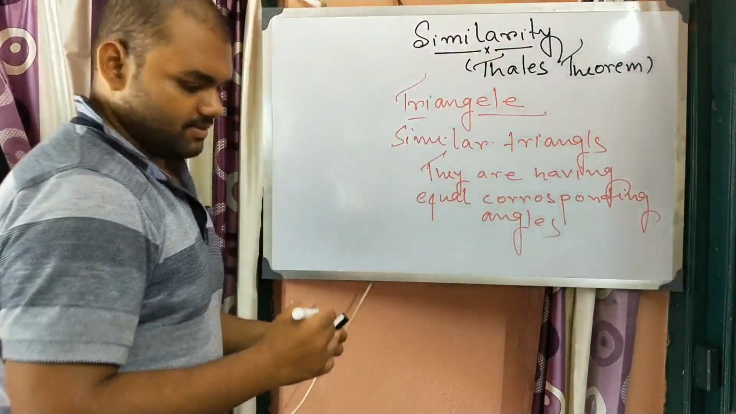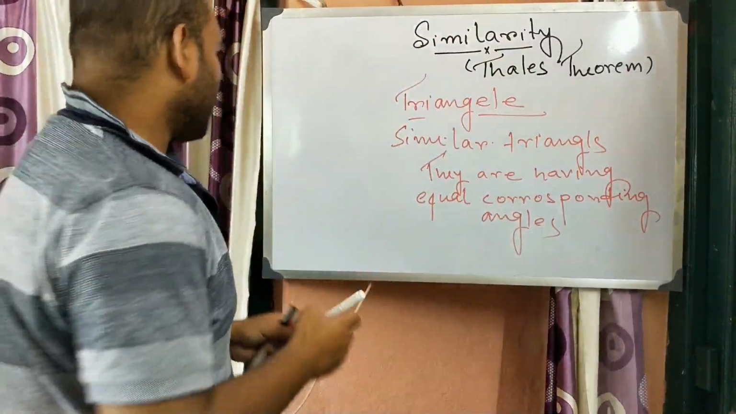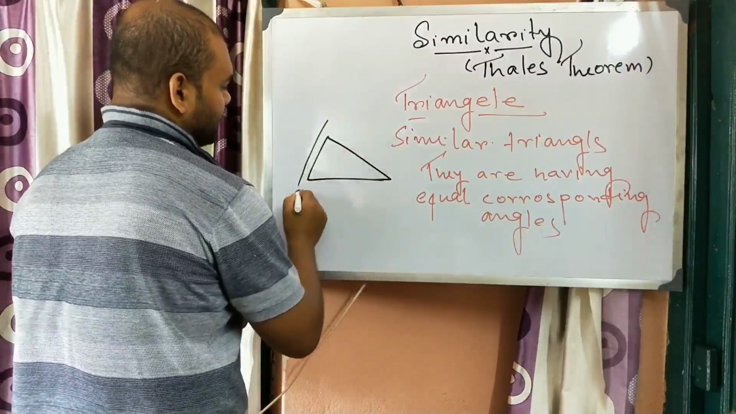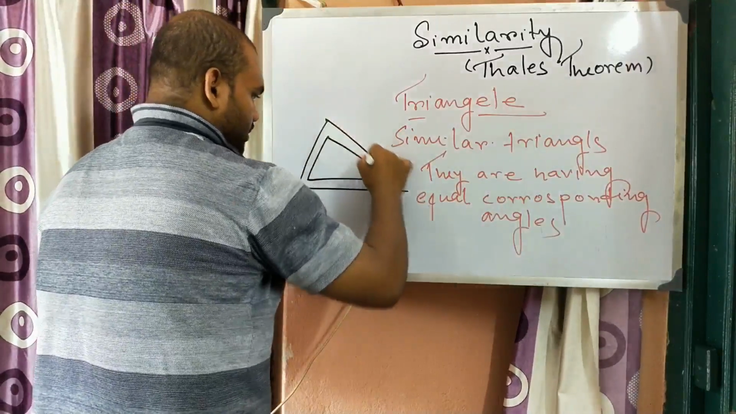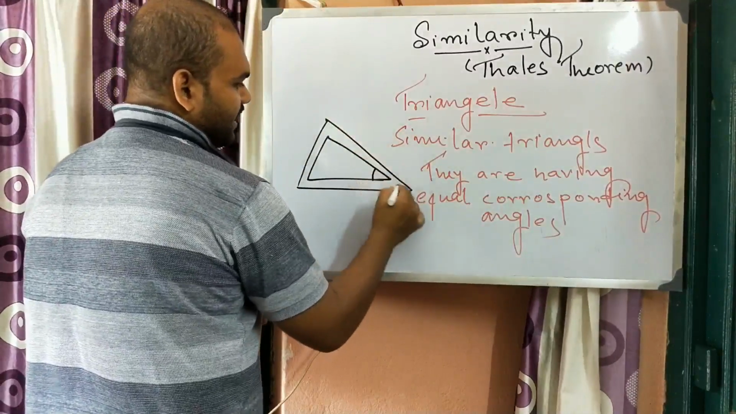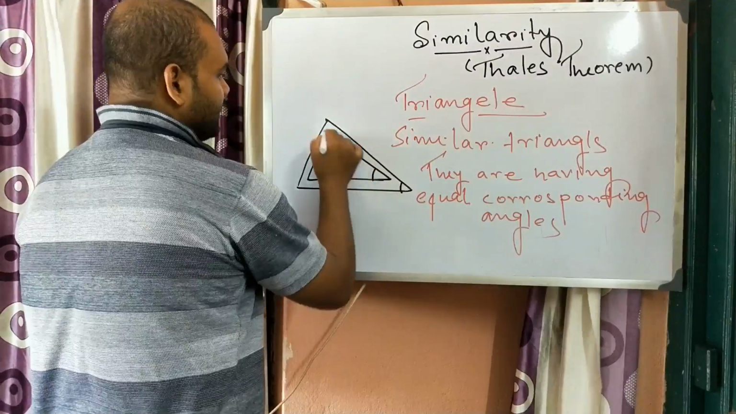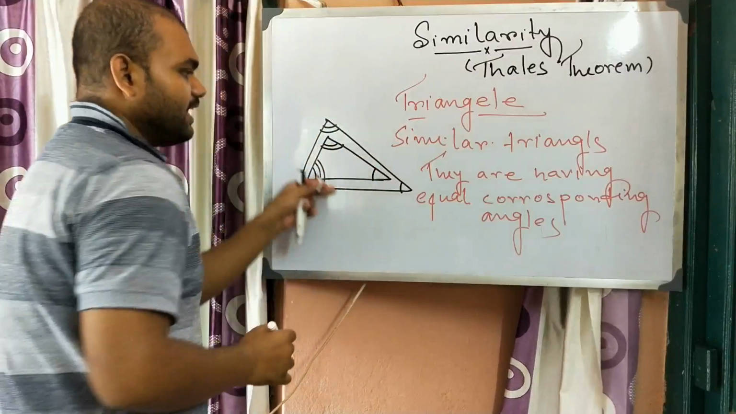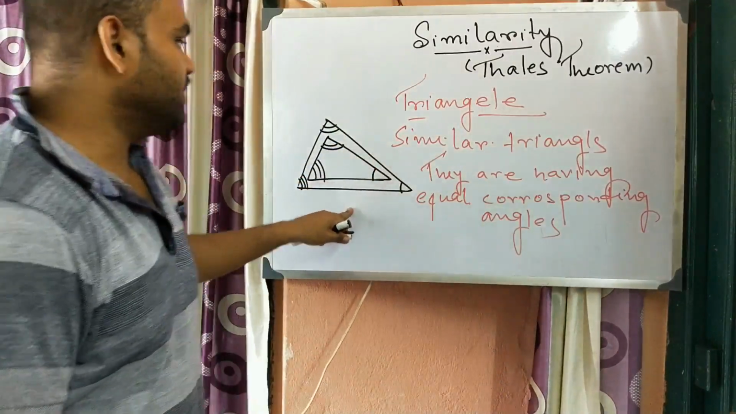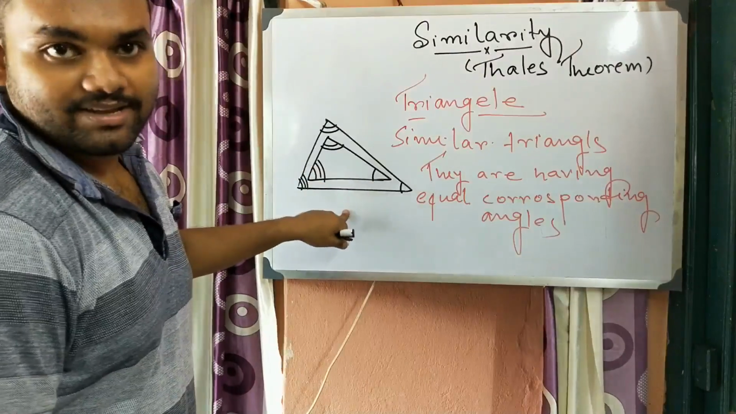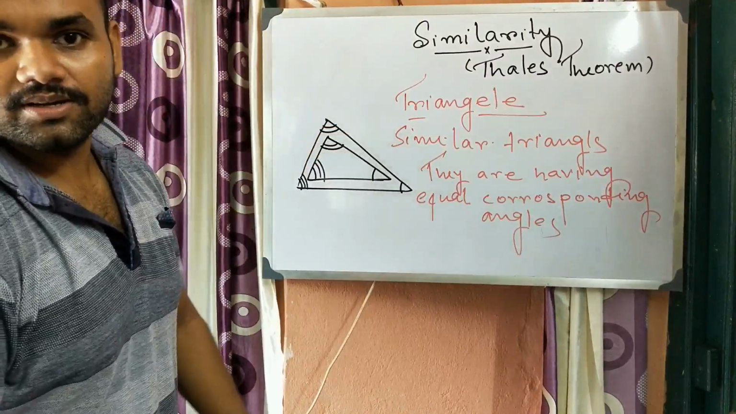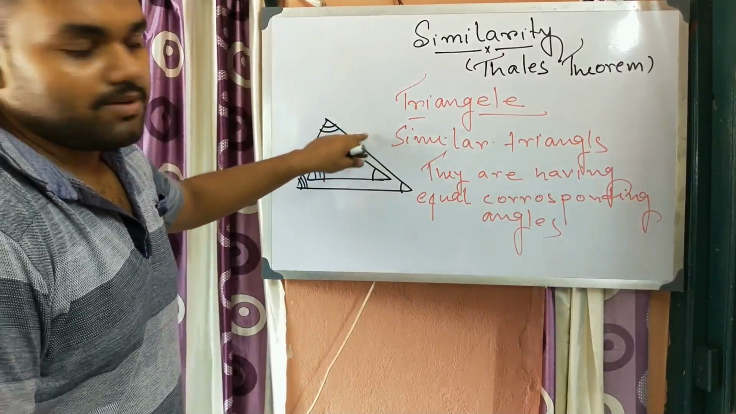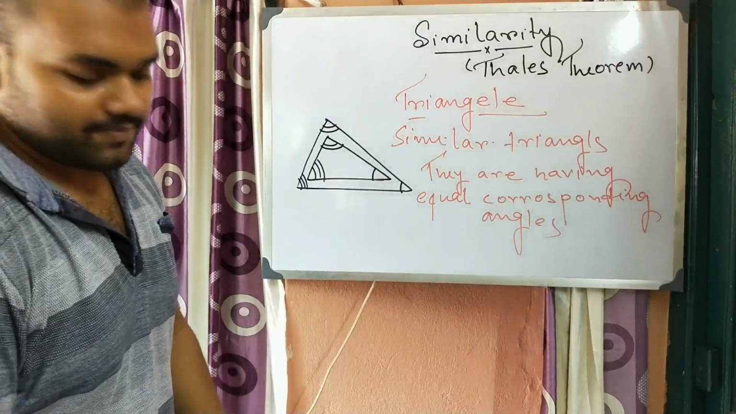Now, suppose two triangles are similar. One triangle is like this, another triangle is like this. This means this angle is equal to this angle, and this angle is equal to this angle. Then the two triangles are similar. Look here, they look alike, but one is smaller and one is bigger. So their shape is alike, but their size is different.